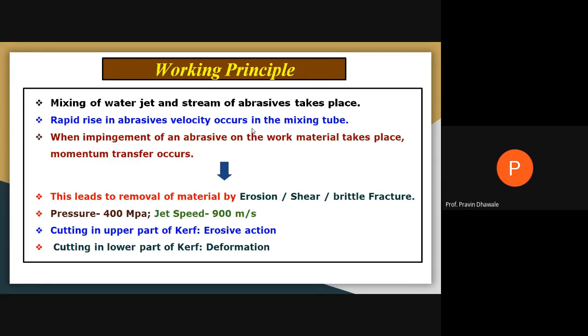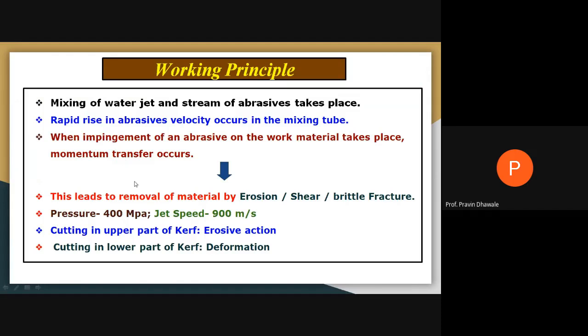When this high velocity abrasive water jet strikes the surface of the workpiece, because of erosion and crack formation, material is removed from the surface of the workpiece.